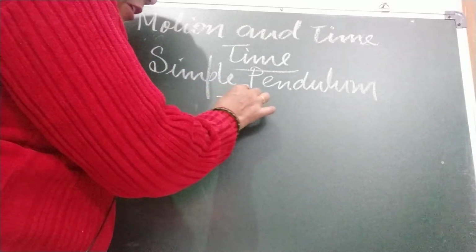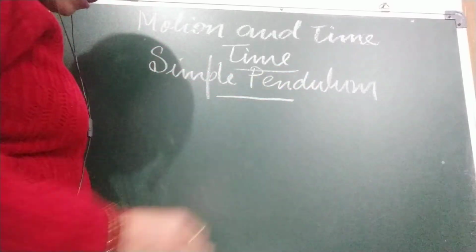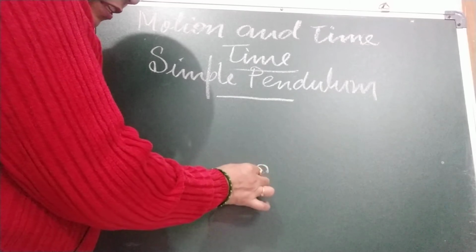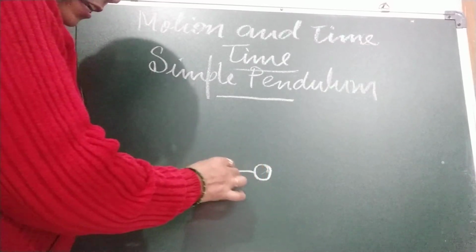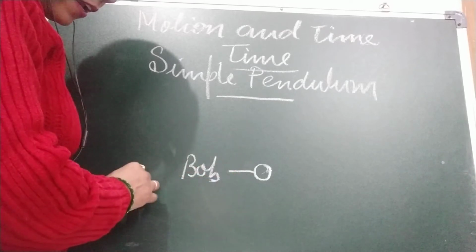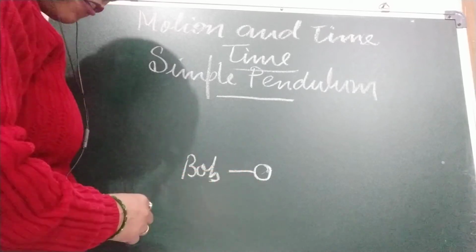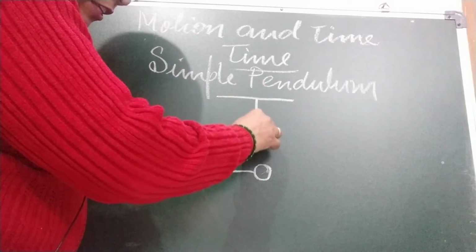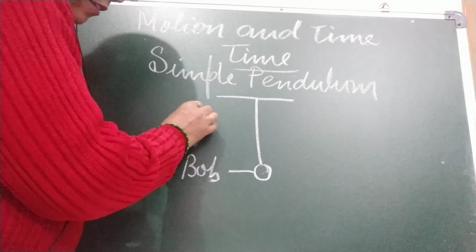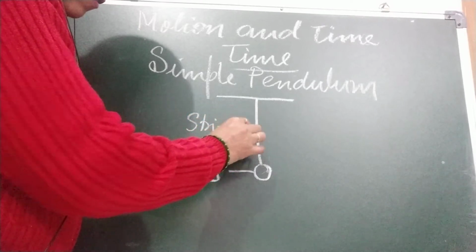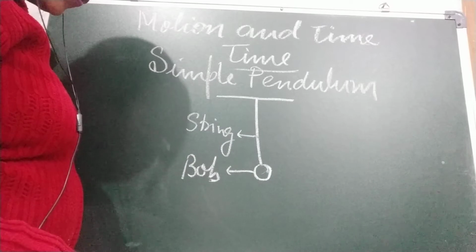What is a simple pendulum? A simple pendulum consists of a small mass. This is the mass and we call it the bob. Okay, this is a metal ball tied to a string. This is the string.